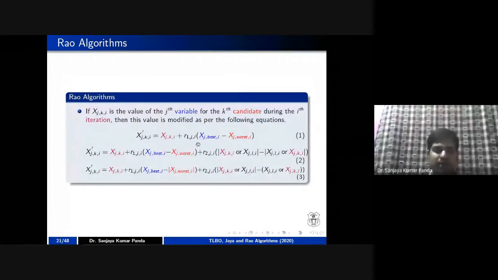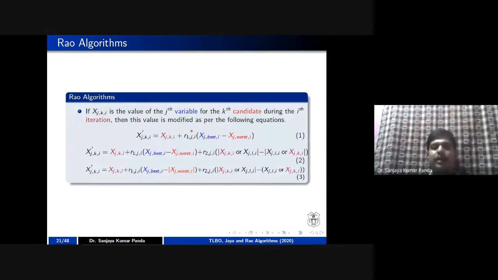What you can see here is that in order to get the new value, you have to rely on your old value and a random number, and your best solution minus the worst solution. You take the difference between the best solution and worst solution, multiply it with the random number, and add it to your current value in order to get your new value.